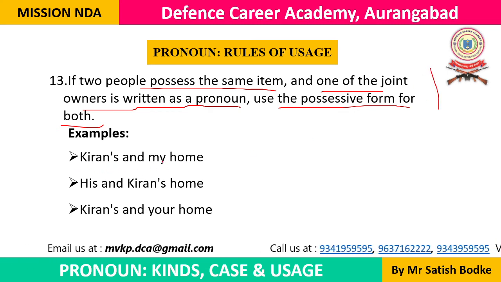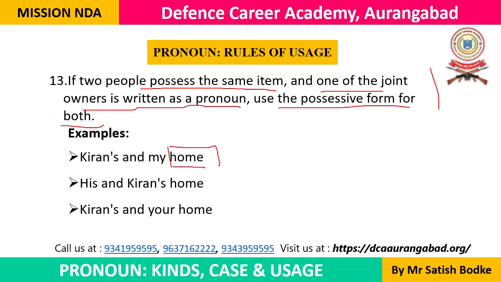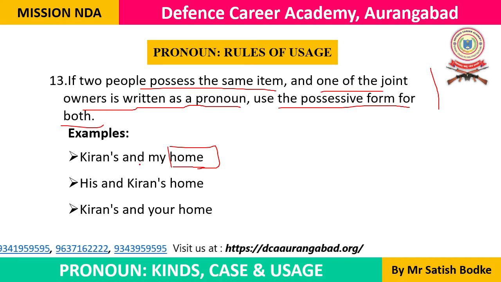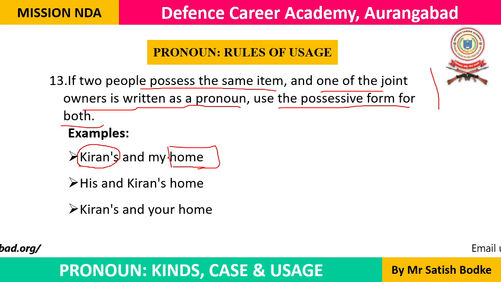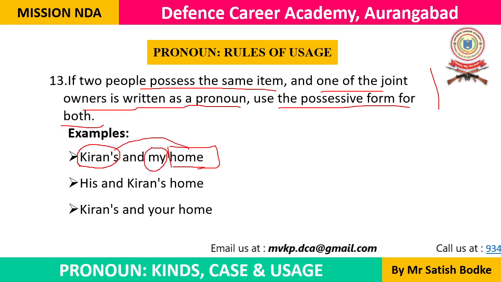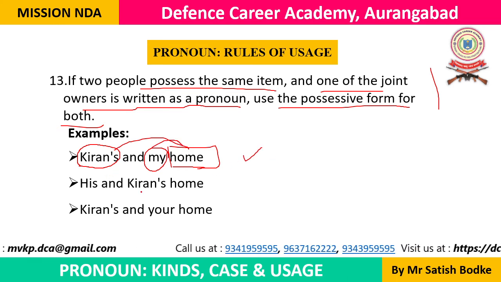Kiran's and my home. Now look at this. This is a noun, home. Whose home are we talking about? Kiran's and my home. Kiran's is possessive noun, and this is a possessive pronoun. So this is possessive, this is also possessive, this is okay. But we cannot say Kiran and my home.